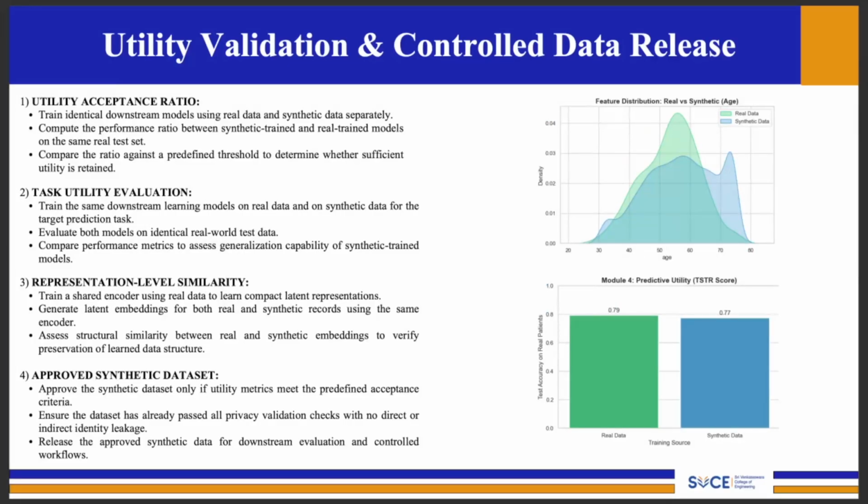Here, machine learning models such as random forest, gradient boosting, and logistic regression are trained separately on both real and synthetic datasets. Their performances are then compared using metrics like accuracy, precision, recall, and F1 score. The framework also performs representation level similarity checks to confirm that the synthetic data maintains the structural relationships present in the original dataset. Finally, only the datasets that successfully satisfy both privacy and utility thresholds are approved for controlled release.